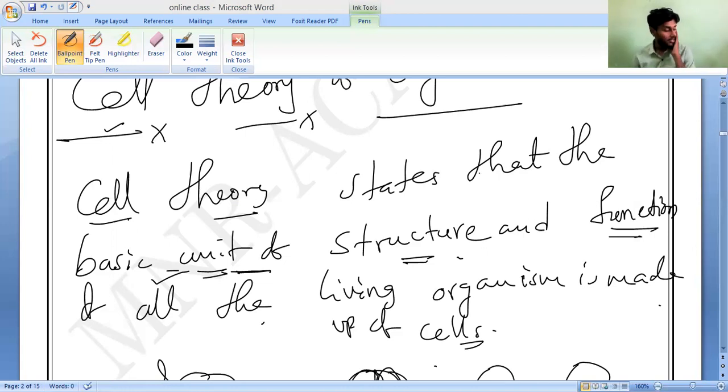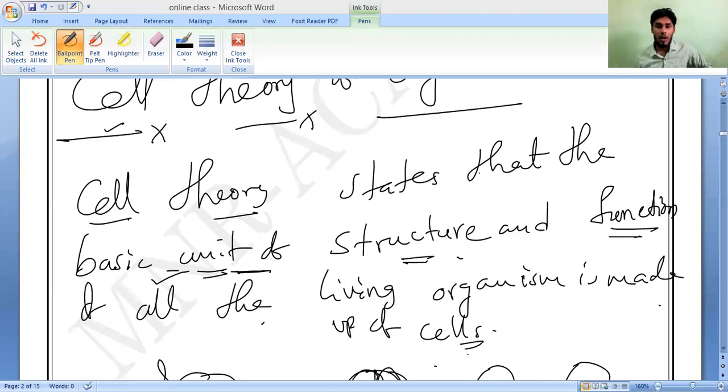Now, about cell division: the cell arises from cells which already existed, and they will again go into division further. That point you should remember. So where do all cells arise from?